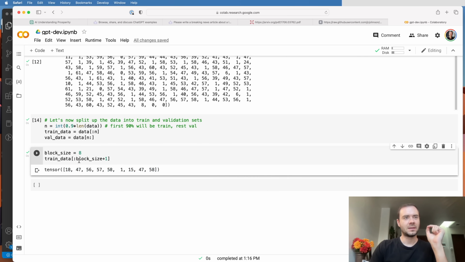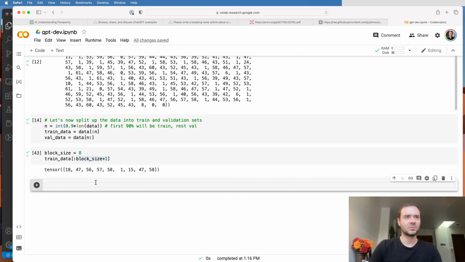In a chunk of 9 characters, there's actually 8 individual examples packed in there. There's the example that in the context of 18, 47 likely comes next. In the context of 18 and 47, 56 comes next. In the context of 18, 47, 56, 57 can come next, and so on. So that's the 8 individual examples.